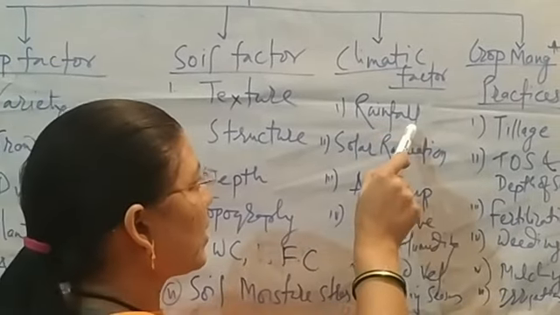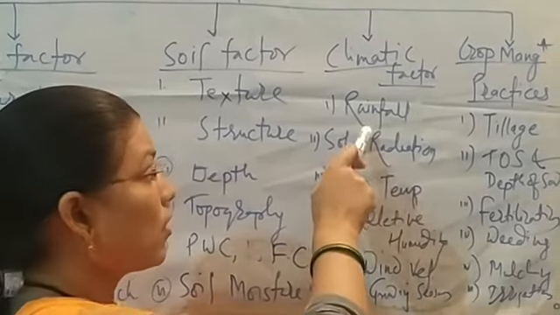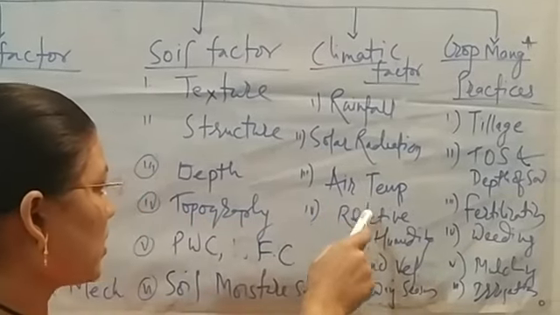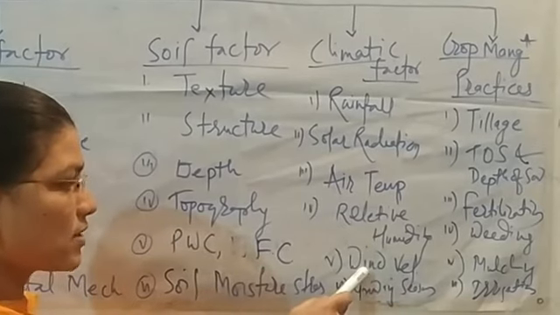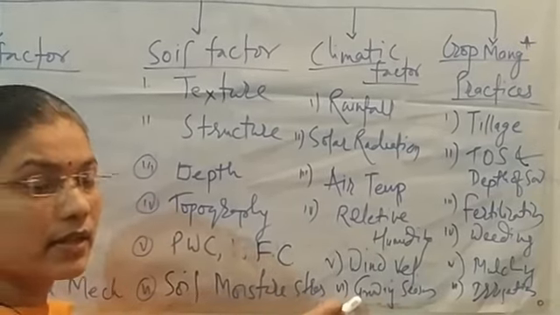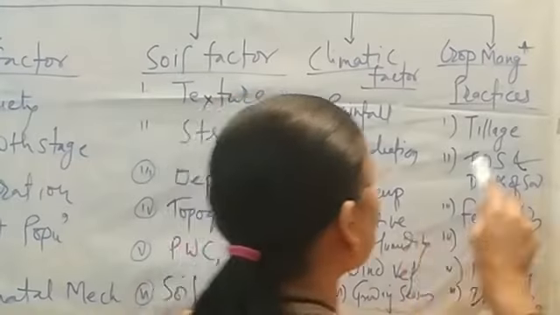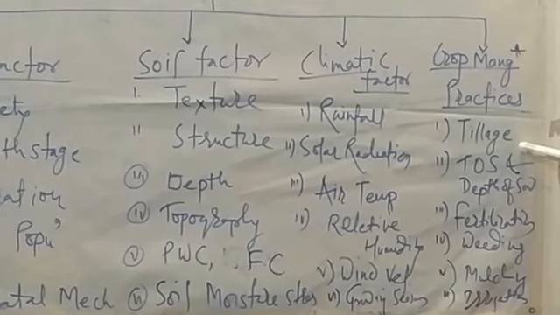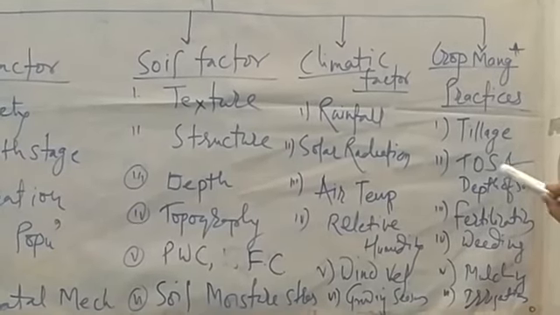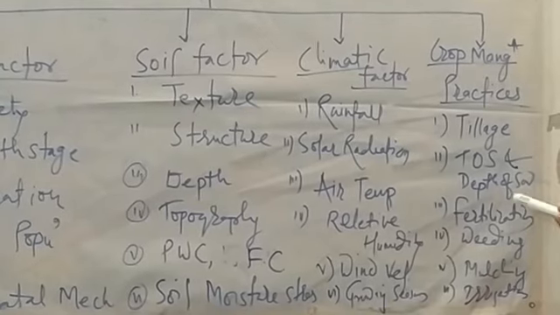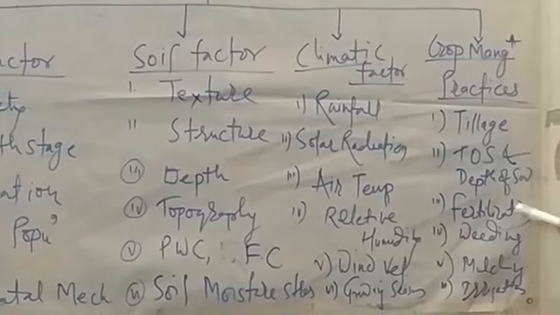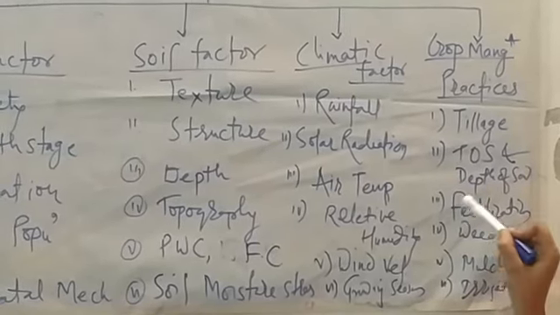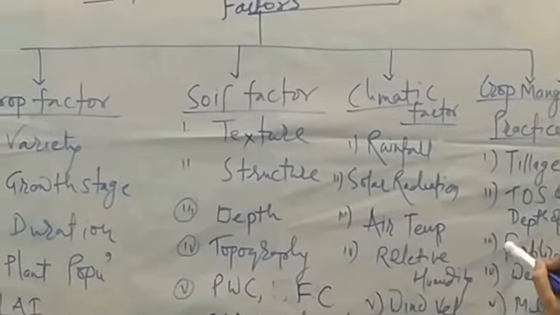Then climatic factors: rainfall of that particular region, solar radiation, air temperature, relative humidity, wind velocity, and growing season in that particular climatic condition. Then crop management practices: tillage operations carried out, time of sowing of the particular crop, depth of sowing, fertilization of the crop, weeding, mulching, and irrigation. These are the various factors responsible for the crop water requirement.